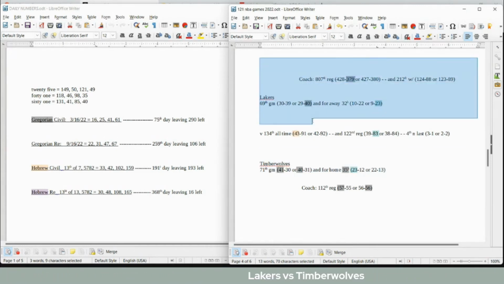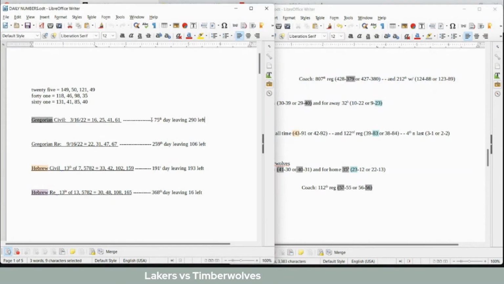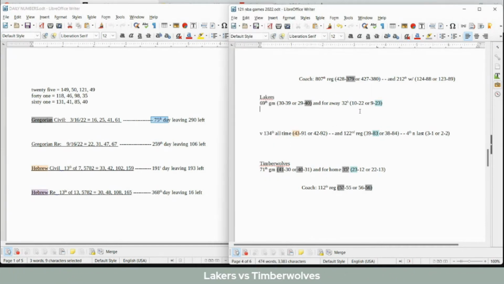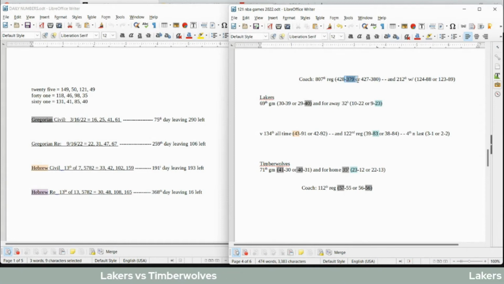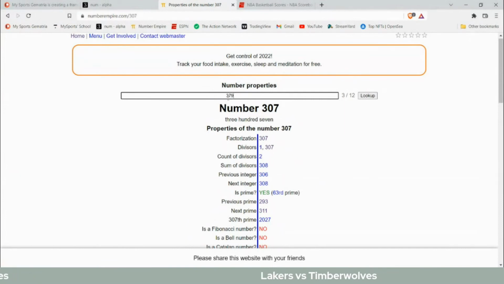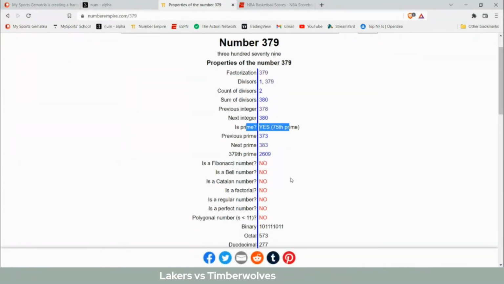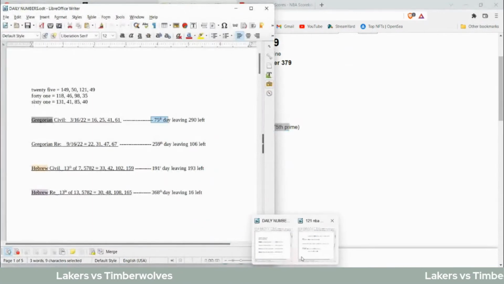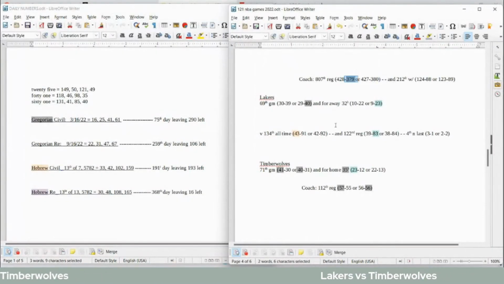If the Lakers were going to win this game, today is the 75th day of the Gregorian calendar, and this is the season that's celebrating the 75th anniversary for the NBA. Lakers coach, he's sitting on 379 losses regular season for his career. 379 is the 75th prime number. And so on the 75th day in the season that's celebrating the 75th anniversary, maybe it favors Lakers coach to sit on that 379, the 75th prime number, with a win today. That could be potential there.